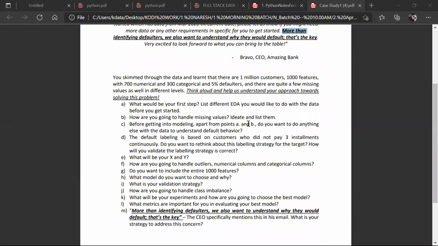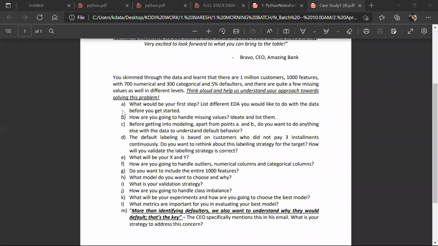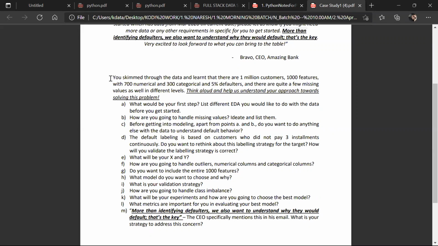Now let's understand this part. The CEO gave 7 questions and you need to answer them. Let's see how many of you answer and how many still don't. You skimmed through the data and learned there are 1 million customers. 1 million customers means 10 lakh records.